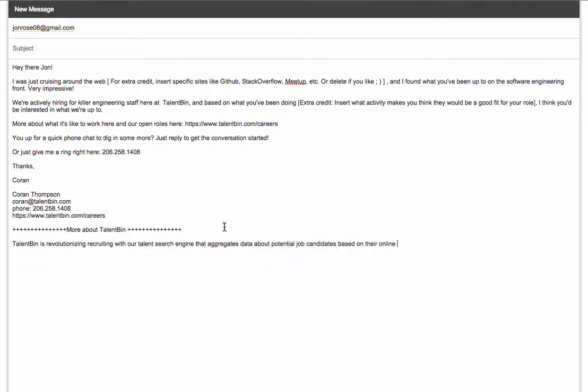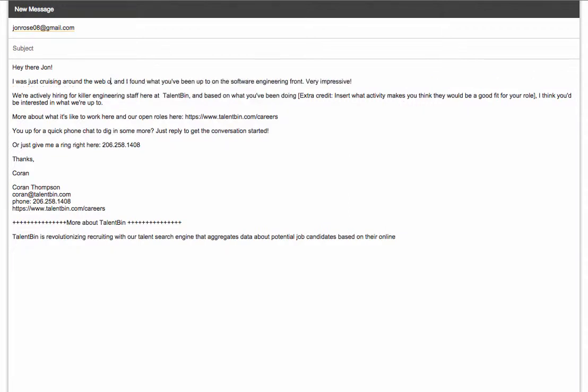And this is where we can make our last couple tweaks, make sure that the email messaging contains that bit of candidate-specific information. So in this case, we'll want to remove this first blocked out section and mention where we found some of their activity. I was just cruising around the web on GitHub and noticed you've been working with a lot of Java and front-end code.